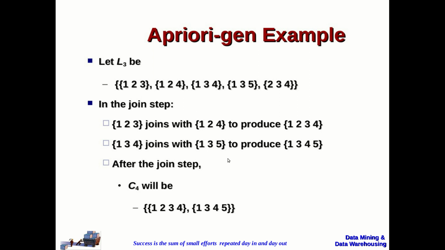Then 2, 3, 4 is also a frequent set. So this can be considered as a candidate. Whereas if you see this particular item set, 1, 3, 4 is frequent, 1, 3, 5 is also frequent, but 3, 4, 5 is not frequent, right? So that is what we do here.